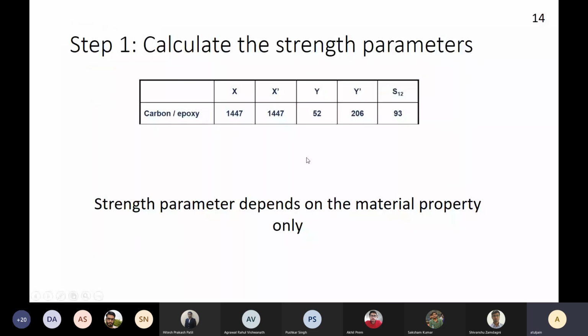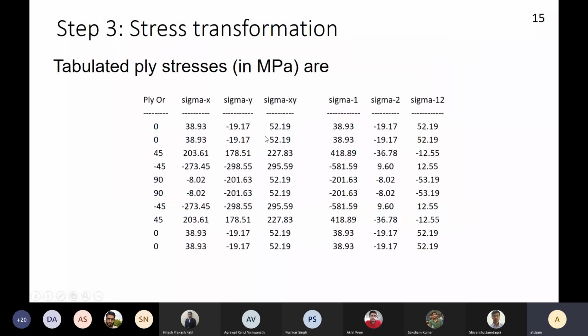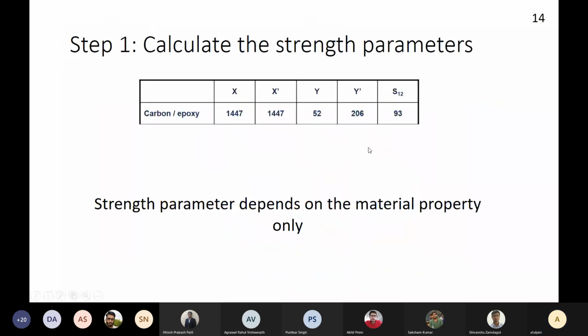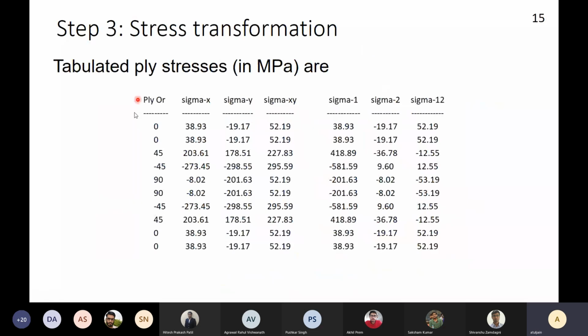Fine. So the first thing we are going to do is read the ply orientation and the values of sigma x, sigma y, sigma xy. From this data, I have calculated sigma x, sigma y, sigma xy, which is in the global coordinate axis system. I have to convert all of them into the local coordinate axis system so that for each lamina, the state of stress is with respect to the fiber coordinate axis system.